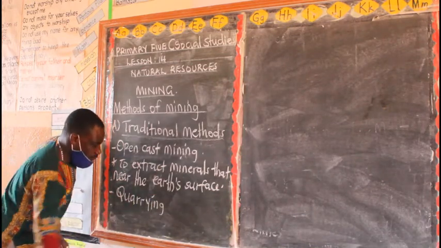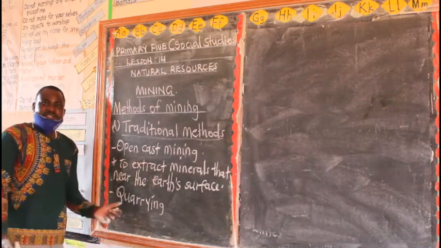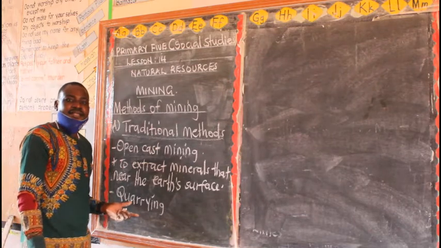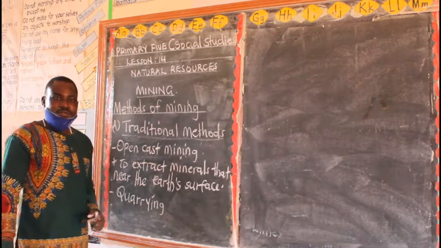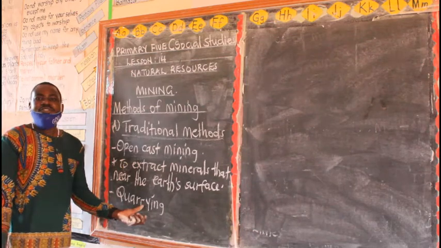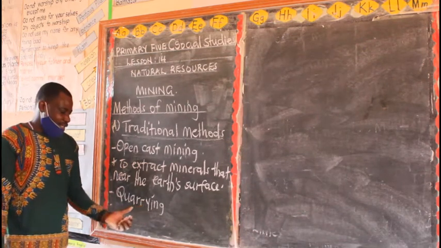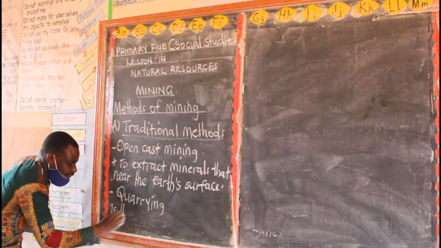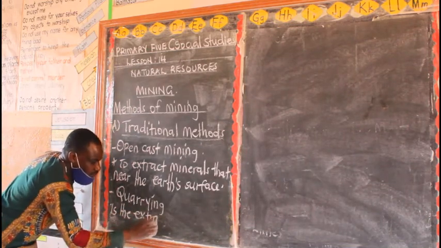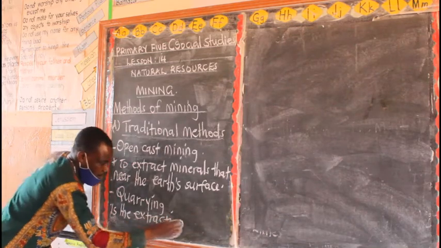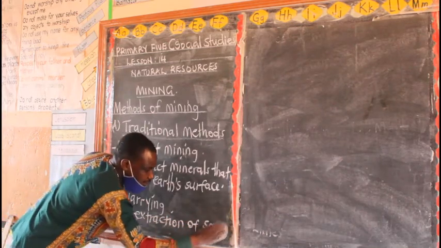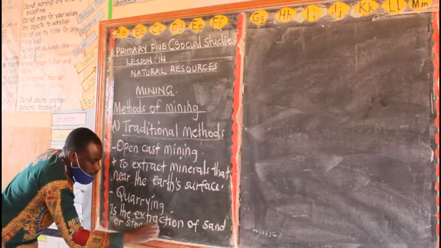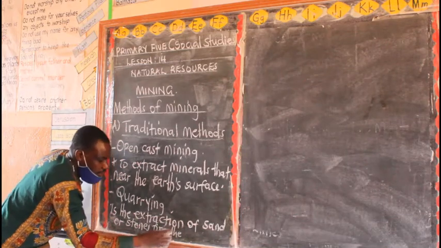Quarrying. You children of primary 5 have probably seen places where people are extracting sand or stones. So when you extract sand or stones from the underground, that is called quarrying. So we are saying that quarrying is the extraction of sand or stones from the underground.